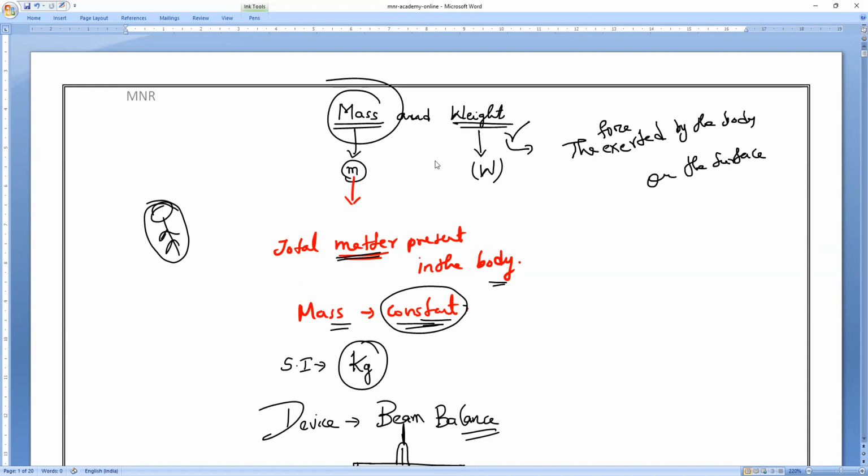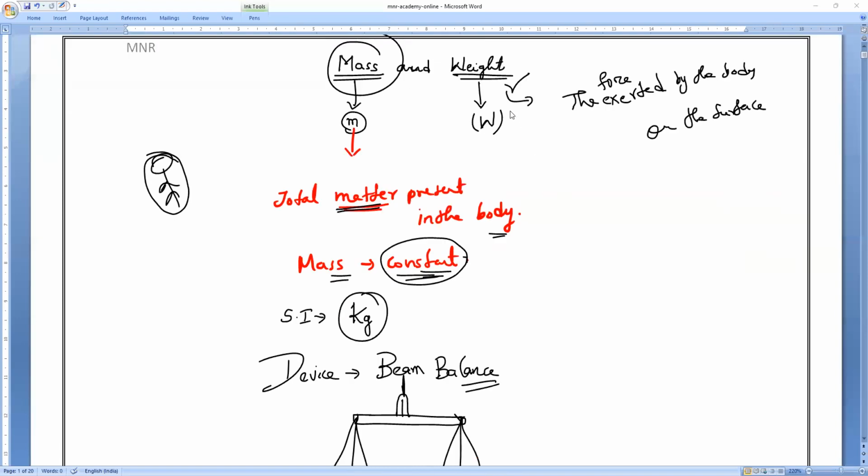Suppose I am standing on the surface, how much force I can exert, that is my weight. This weight depends completely on the gravitational force of the surface. That is why weight does not remain constant. It varies from place to place.